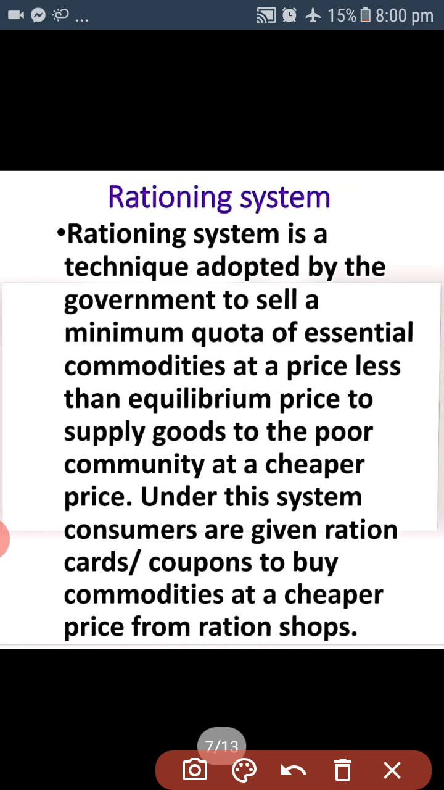Then there is the rationing system. This is the system or technique adopted by the government to sell the minimum quota of essential commodities at a price less than the equilibrium price, to supply goods to the poor community at a cheaper price.